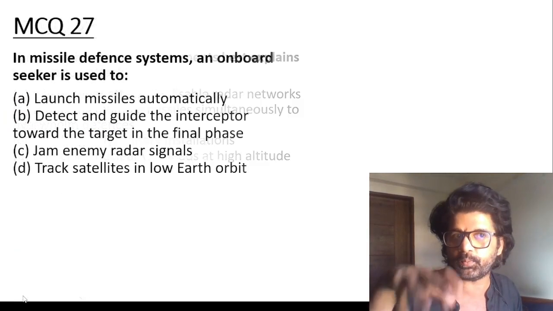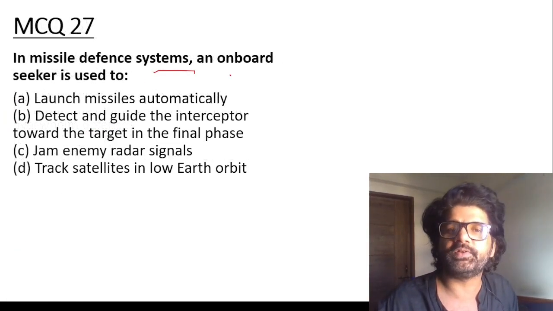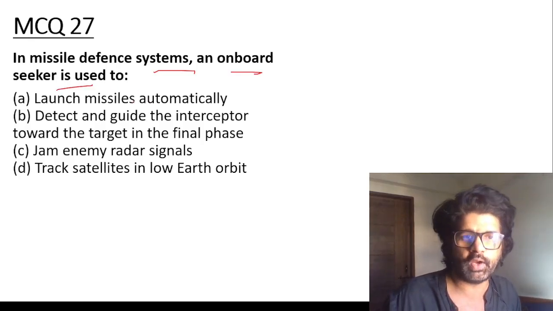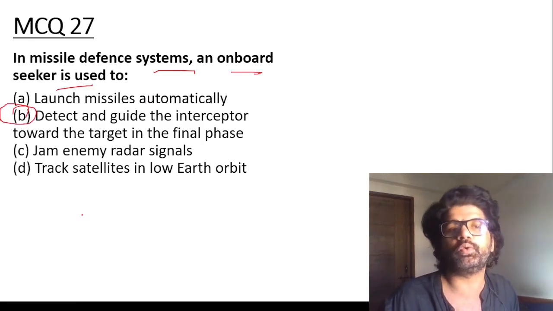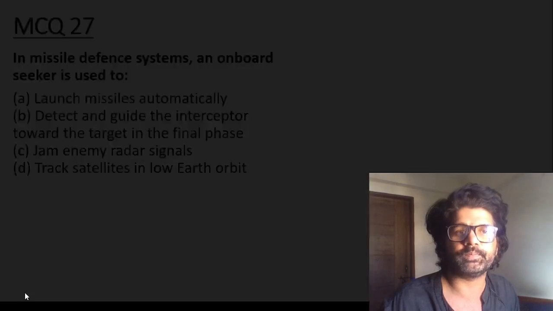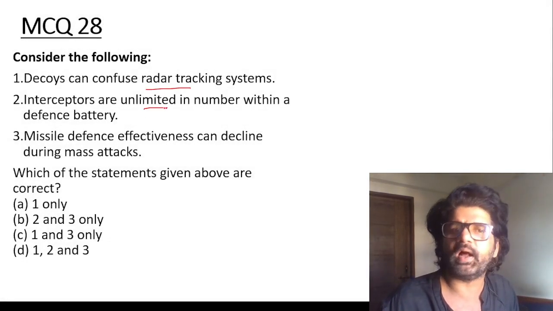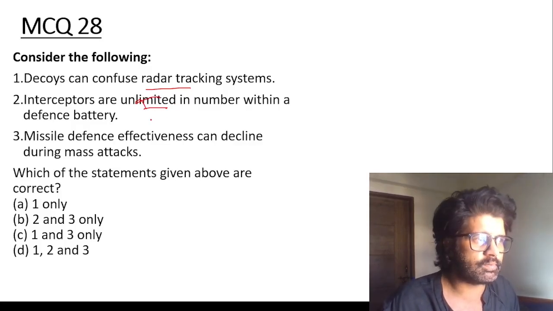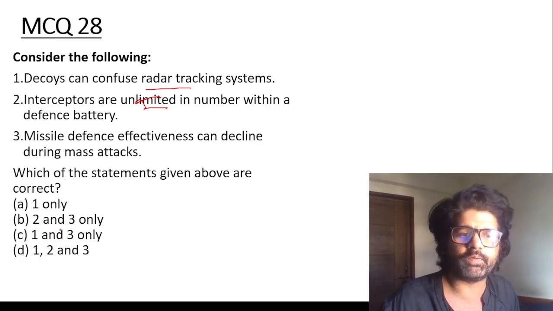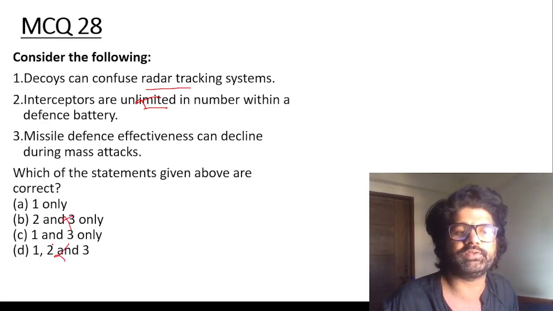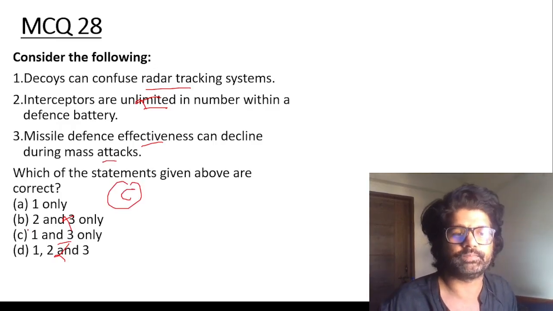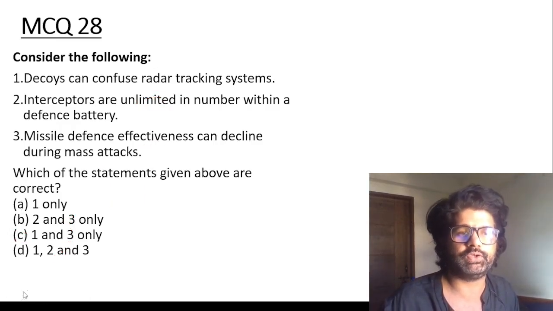Whenever you see a question, pause me and then try to solve it. Missile defense system: an onboard seeker is used to detect and guide the interceptor towards the target in the final phase. Decoys can confuse radar tracking systems. Interceptors are unlimited in number. No, they are not unlimited. They can get exhausted. That's what we were discussing. So the second is wrong. Now you'll have to say A and C. Check the third one: missile defense effectiveness can decline during a mass attack. Yes, C.